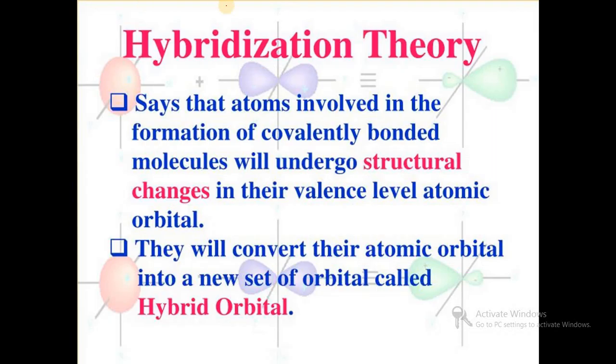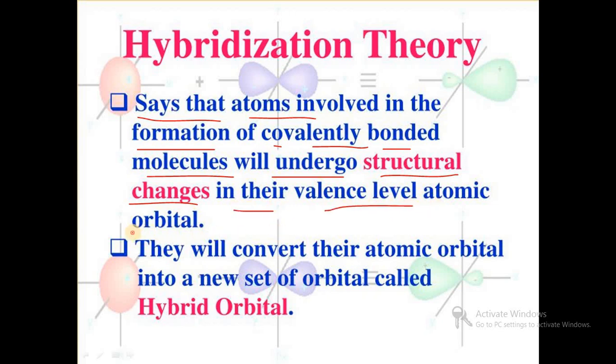Then next we will see hybridization theory, which says that atoms involved in the formation of covalently bonded molecules will undergo structural changes in their valence level atomic orbitals, and they will convert their atomic orbitals into a new set of orbitals which are called hybrid orbitals.